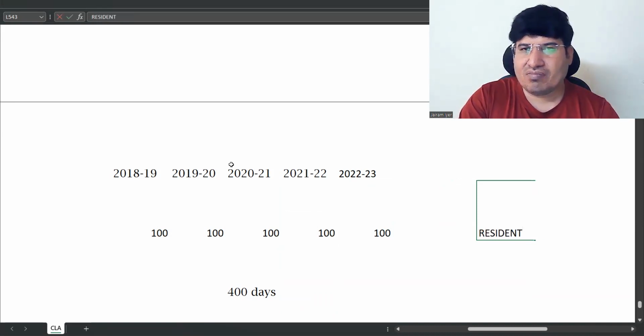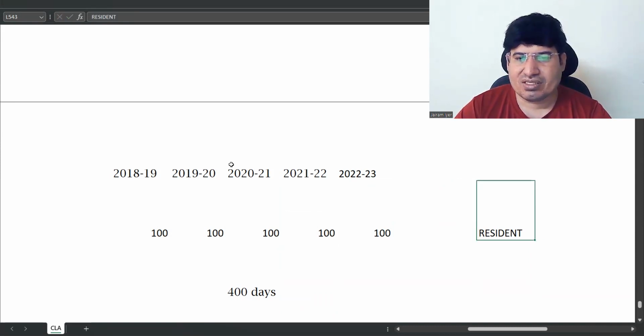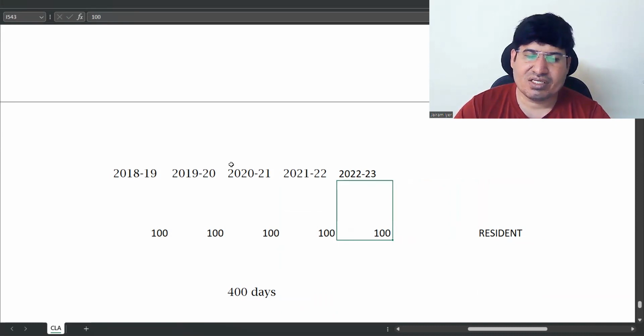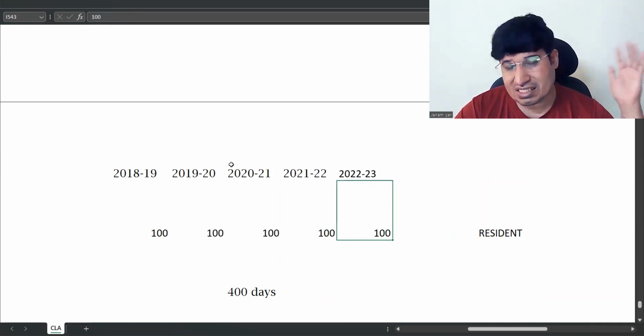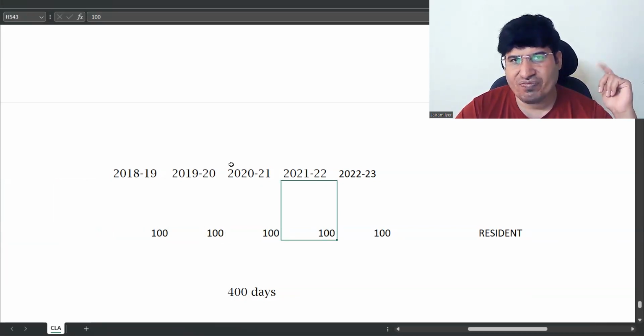But now again we have to check whether she is ROR or RNOR. She is coming from 2005-6, so for the last 18 years she is coming in the same pattern, right? For the first additional condition, she should be a resident in 2 out of 10 previous years preceding the previous year.